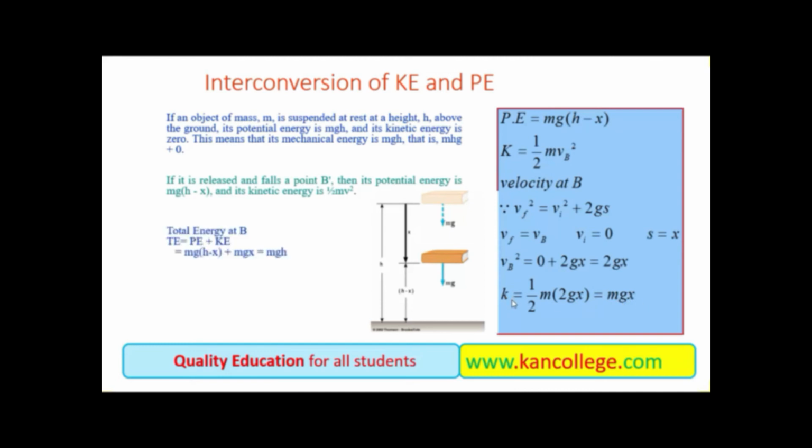Now kinetic energy is mgx and potential energy is mg into h minus x. By putting the value of both in the total energy equation, we get the net result mgh. It means that at point B total energy is again mgh. At point A, initially the total mechanical energy was mgh plus 0, meaning mgh. Now at this point B, the mechanical energy is again mgh.